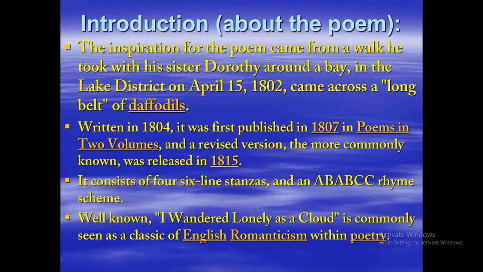The inspiration for the poem came from a walk with his sister Dorothy, and it was around a bay in the Lake District. This walk was in 1802, and they came across a long field of daffodils. The poem itself was written in 1804, published in 1807, and finally released in 1815. It consists of four stanzas and each stanza is of six lines, and it has the rhyme scheme of AB, AB, CC. It is well known as I Wandered Lonely as a Cloud, so it has another common name.